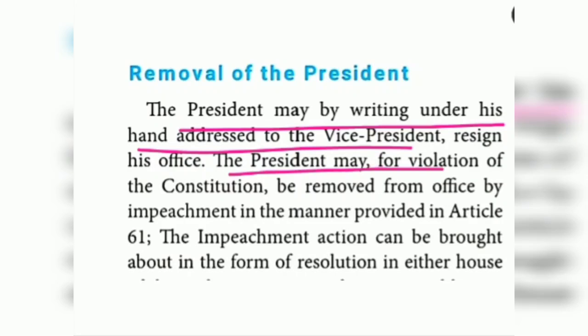The president may be removed for violation of the constitution. If he violates the constitution of India, he will be removed from office by impeachment, in the manner provided in Article 61. What is meant by impeachment? A charge of misconduct. So that is impeachment, in the manner given in Article 61.